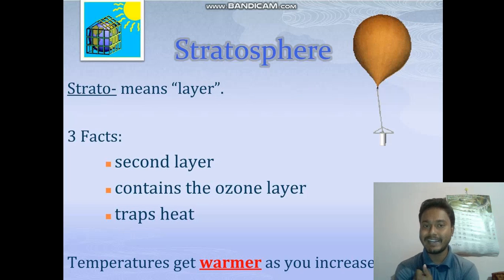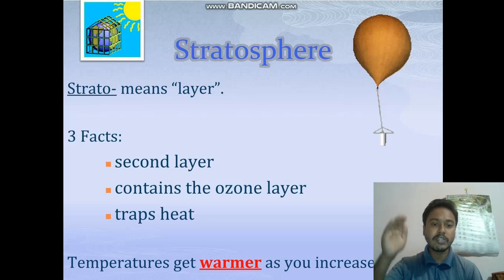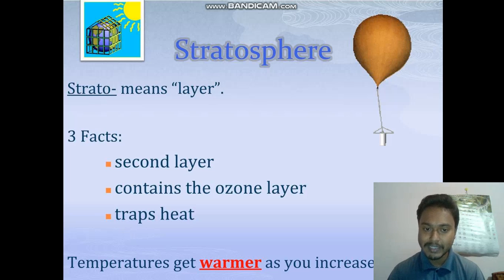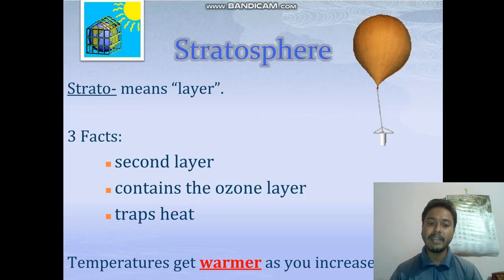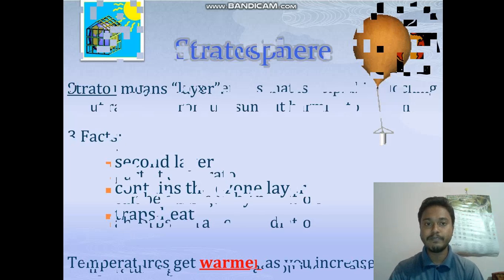Strato means layer, and it is the second layer. It contains the ozone layer, which is very important, which protects us from the harmful rays. And how does it do that? It traps the heat, and as we go up it gets warmer because we are getting closer to the sun. If we go above that, that's why the temperature gets warmer after the stratosphere.